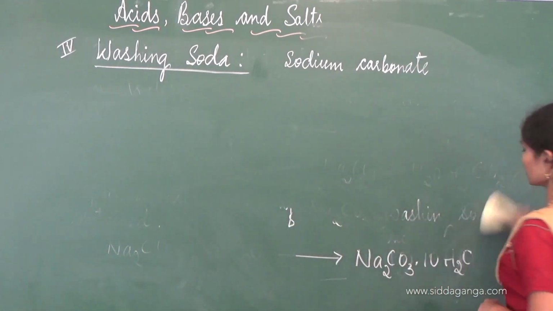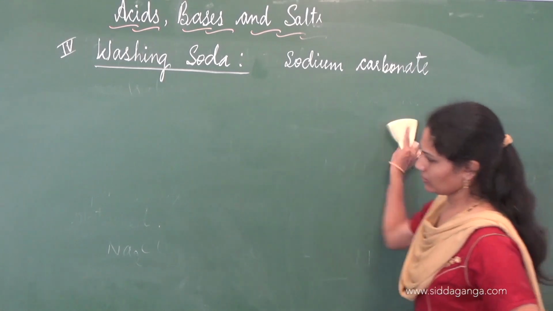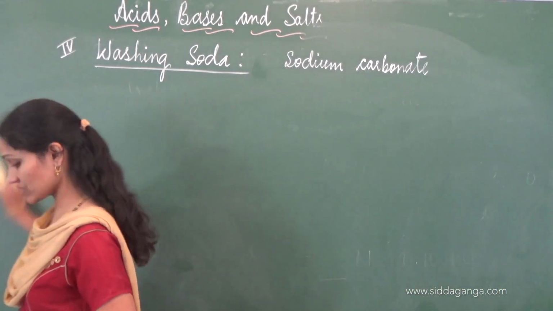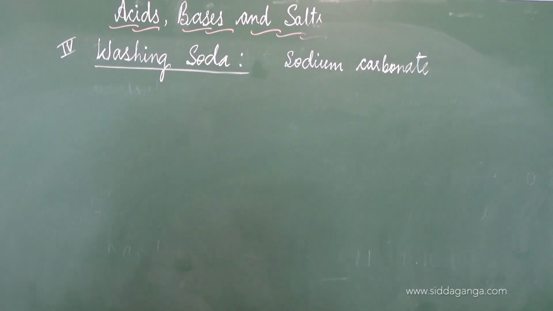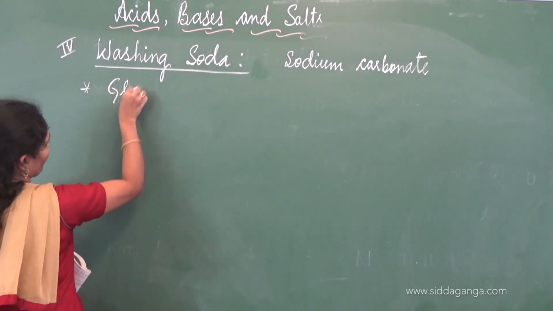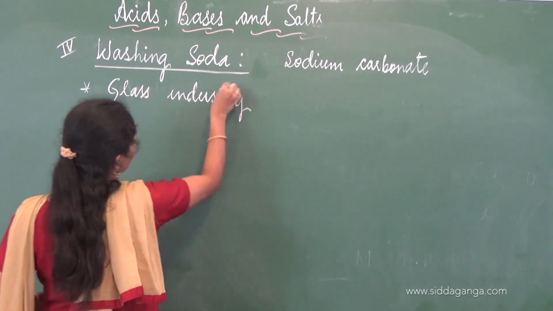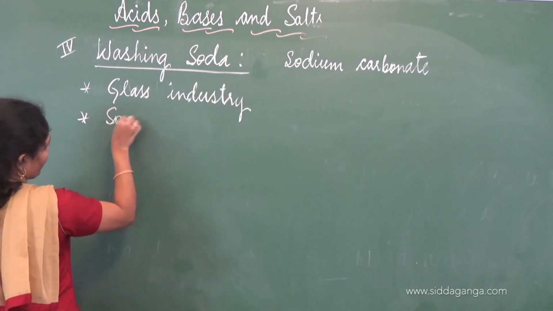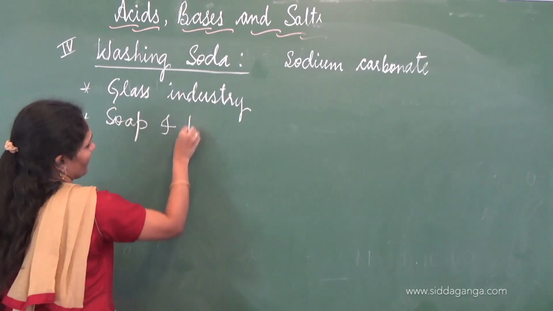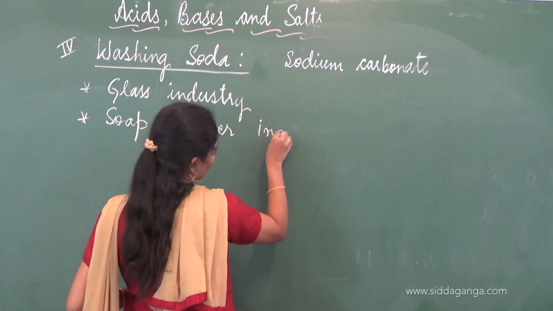Uses of washing soda. Washing soda is domestically important, industrially also very important. It is used in glass industry, soap and paper industries.